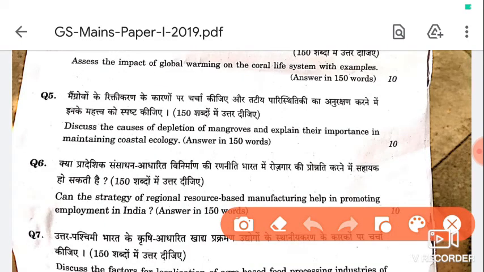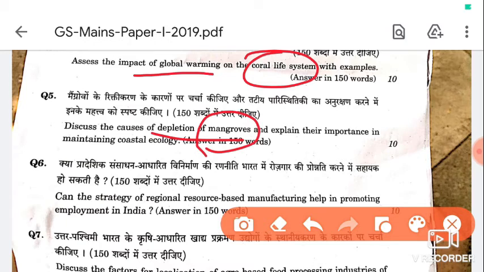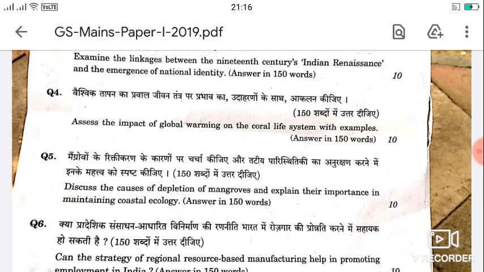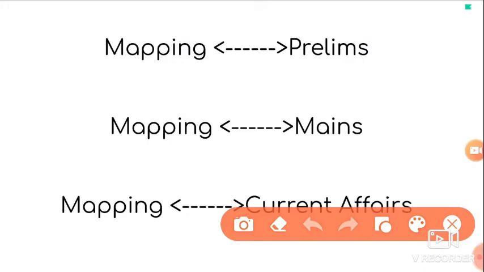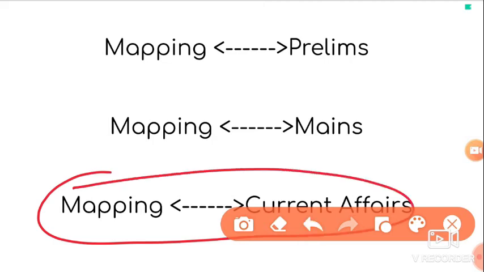And next comes the fourth question, where impact of global warming on the coral life system. So here we can draw the map locating the distribution of coral reefs. And similarly, next, depletion of the mangroves. Here we can show distribution of mangroves over the India map. So on these lines you can add maps to the answers in all papers of 1, 2 and 3, which gives an edge over others in mains. And finally, mapping eases the understanding of current affairs. While reading the newspaper, you can actually imagine the place which the article is talking about.